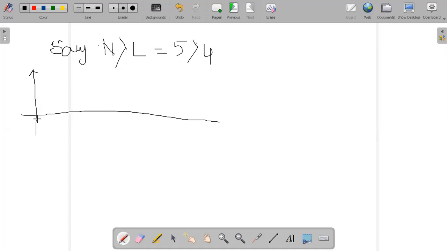Give this point as 0. This is 1. This is 2. This is 3. What is the value of L? It is 4: 0, 1, 2, 3. It is nothing but 4, right? I will write here also. It is 5. This is 6. This is 7. This is my 8th sample and this is my 9th sample.